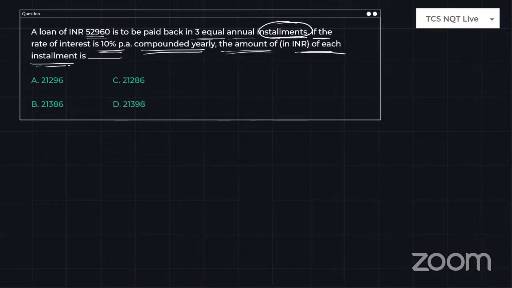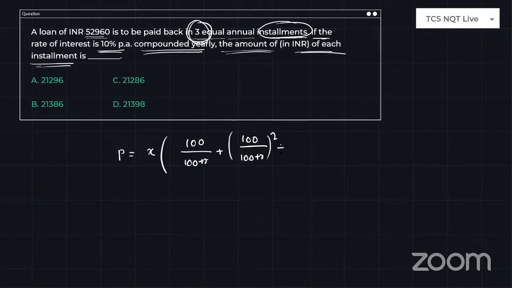I will tell you the formula directly, guys. Just look here. The principal amount is equal to the installment X into the formula. For example, it is given for 3 equal installments, so you have to design it like 100 by 100 plus R, plus 100 by 100 plus R whole square, plus 100 by 100 plus R whole cube, and so on.